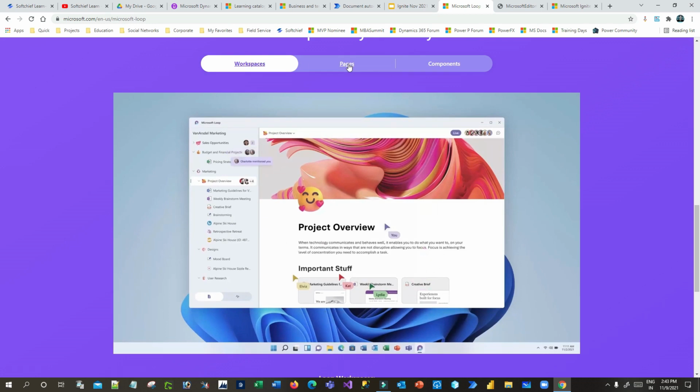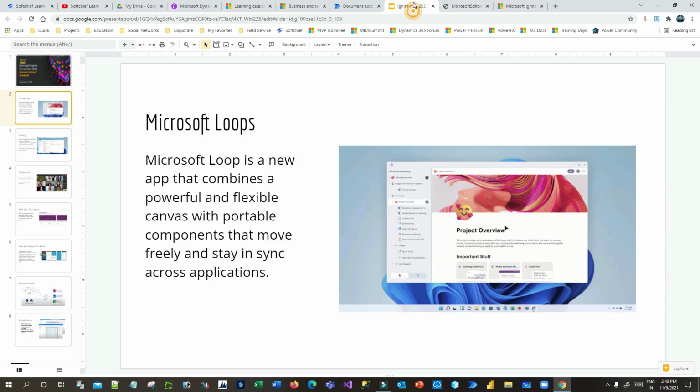This is a kind of collaboration between different types of applications on one screen, and you will feel more comfortable working on Microsoft Loop whenever you work on different business applications in one page. So this is one of the greatest things announced, called Microsoft Loop.